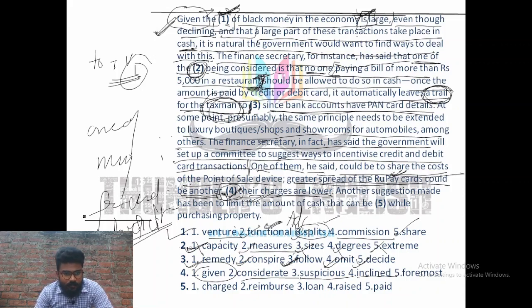Inclined is something like supporting, and supporting their charges are lower. Sense is senseless actually. Foremost is very important. Important, their charges are lower. Important fits here, but not fully, because important needs some words along with it to be sensible enough, right?